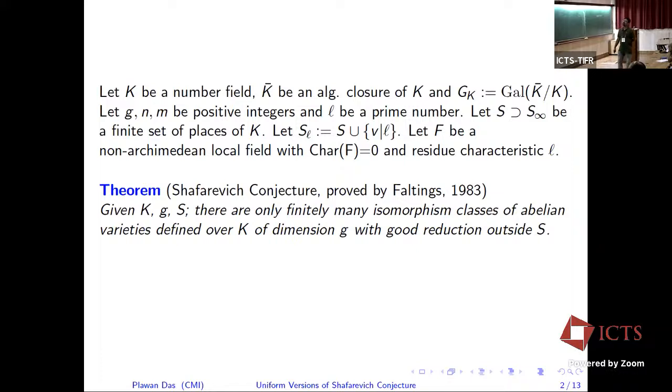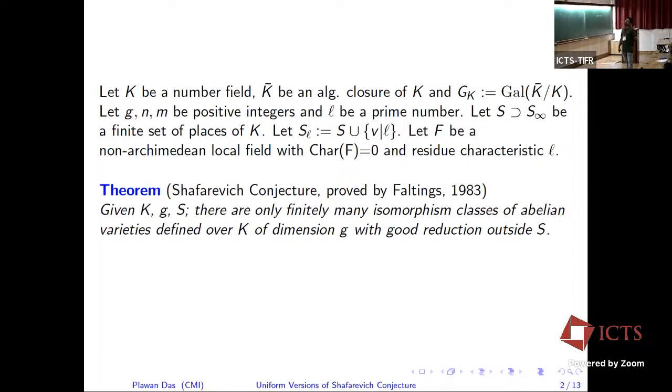A similar finiteness theorem is the Hermite-Minkowski theorem. If you fix the number field K and a set of bad places S, and we also fix a degree, say bounded by N, then there are finitely many field extensions of K which are unramified outside S with bounded degree N.